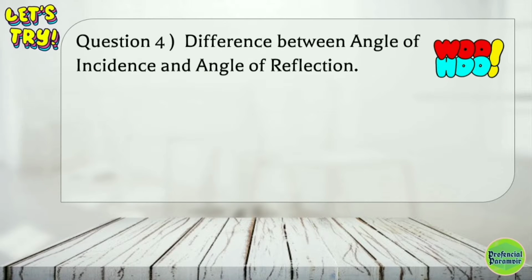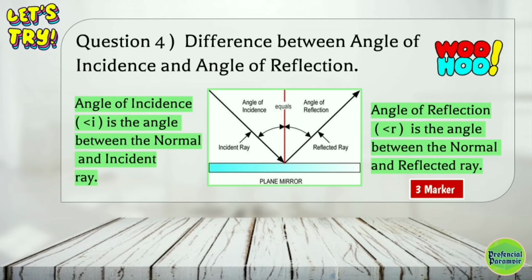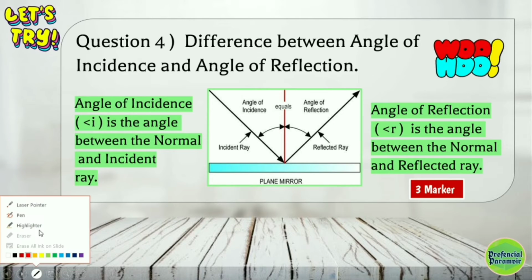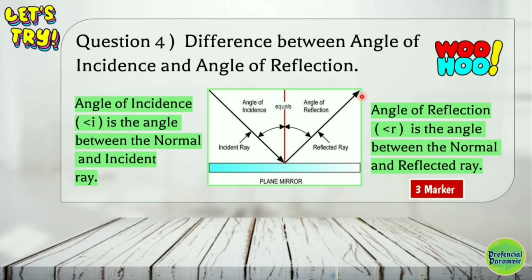Differentiate between angle of incidence and angle of reflection. This is a question for 3 marks. Angle of incidence is the angle between normal and incident ray. Angle of reflection is the angle between normal and reflected ray. This is the angle of incidence and this is angle of reflection. This is reflected ray and this is incident ray.